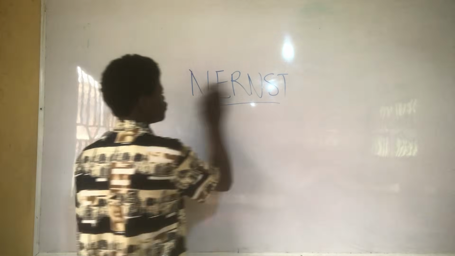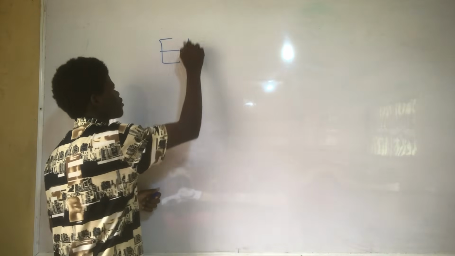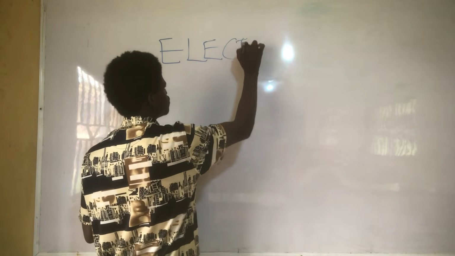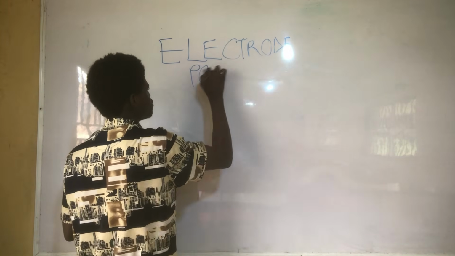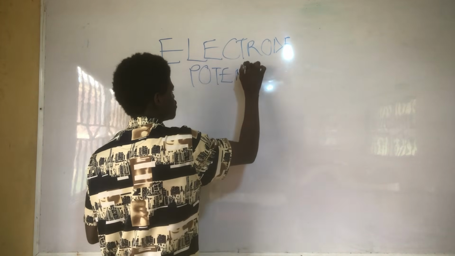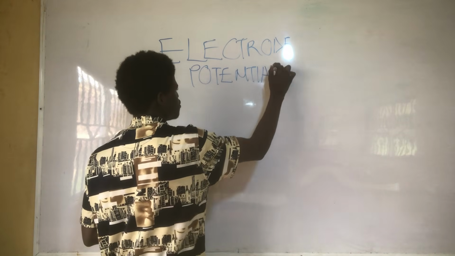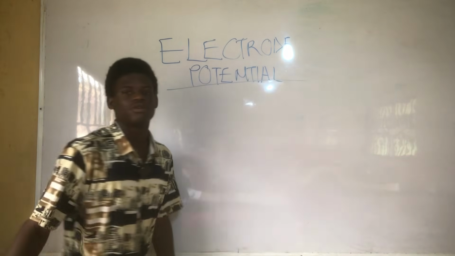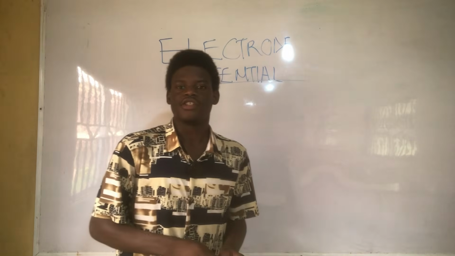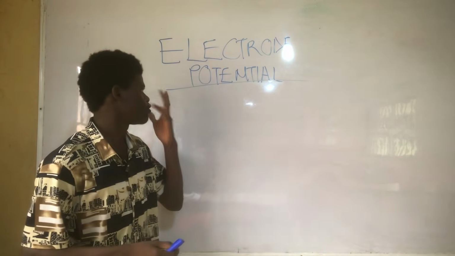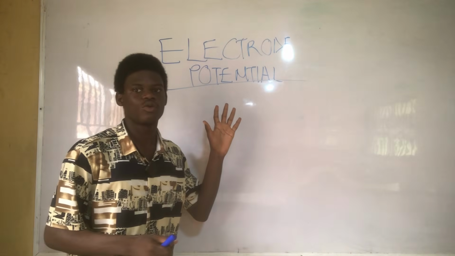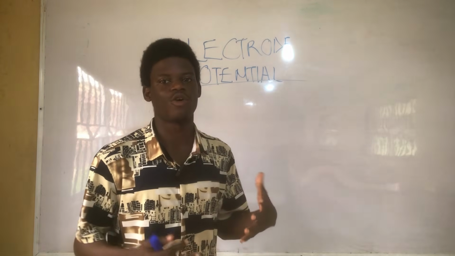So let's move to electrode potential. It is difficult to get the electrode potential of a metal, but for us to get the electrode potential of a metal, we need to compare it to the electrode potential of hydrogen.